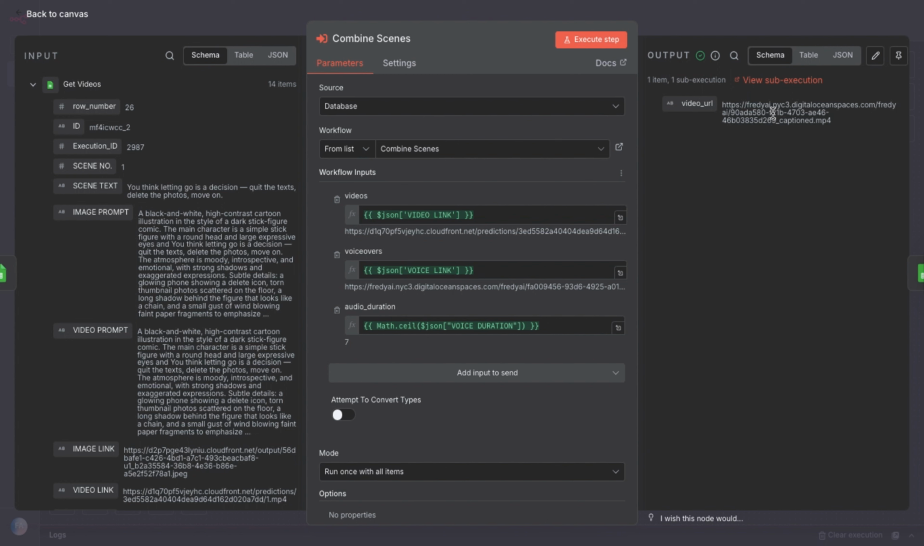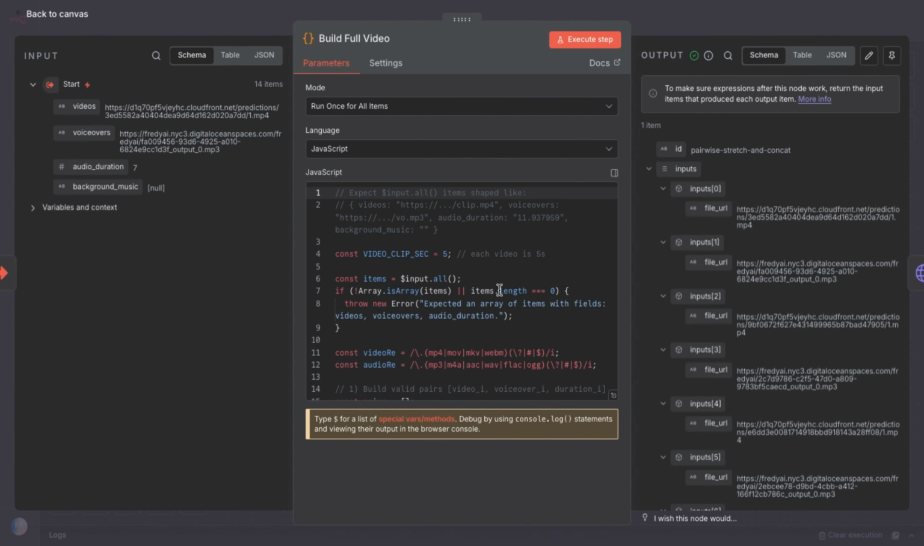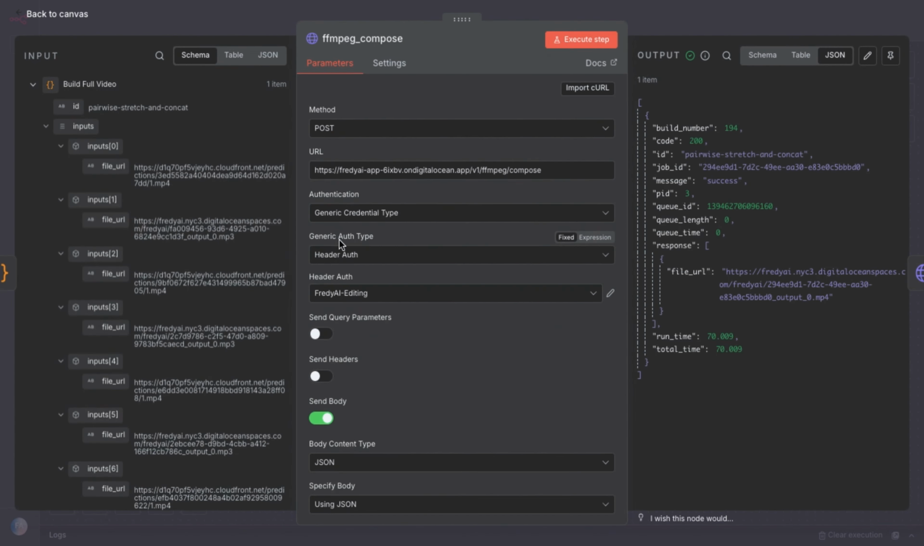Now let's go into the sub-execution workflow to see how this was set up. You'll see we have two tasks, one to combine the videos together and another to add captions. In case you want captions on these videos, you have that option here. We pass these items through a code node, which builds the JSON string needed to send the data to the self-hosted FFmpeg. If we open this node, you'll see that all I passed here is a JSON string.